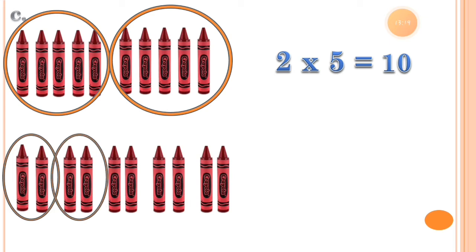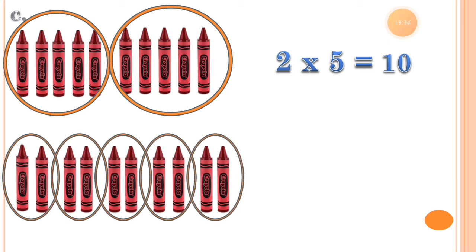Here is group 2. We are putting 2 crayons in each group. So we made 2 groups. Let's make another one: group 3, group 4 and group 5. So in total there are 5 groups and there are 2 crayons in each.